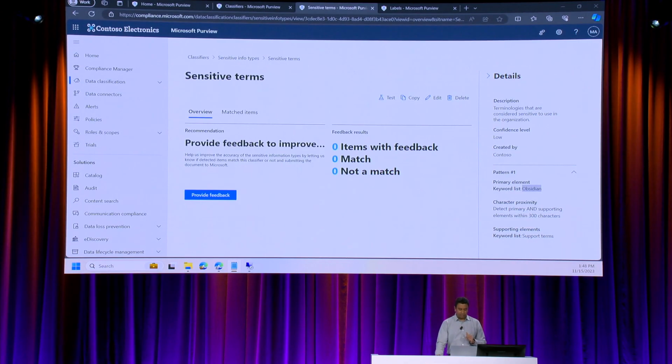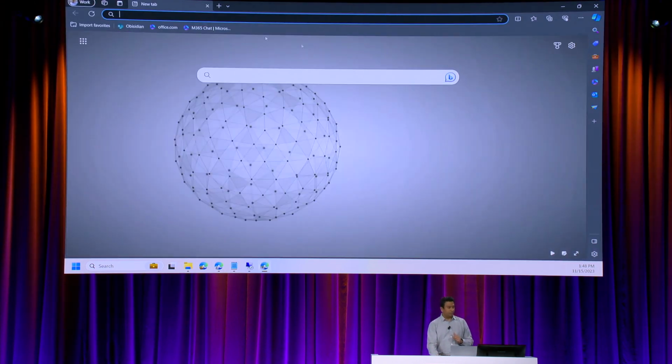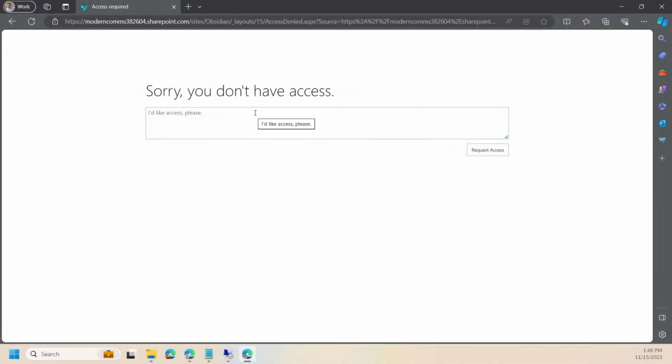Let's quickly switch over to what Diego might experience here and show you what that experience will look like. So I'm going to open Diego. We are signed in as Diego here. And the first thing that I want to show you is Diego doesn't have access to Project Obsidian. So I'm going to access the site and it says, sorry, you don't have access. Just letting you know there.